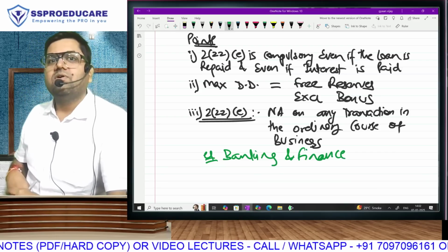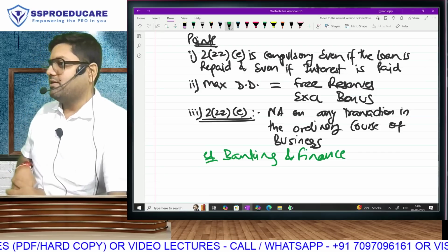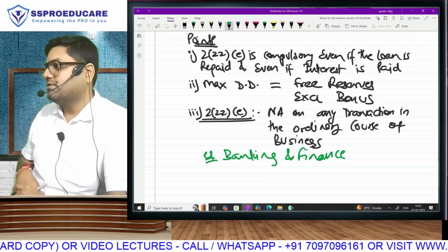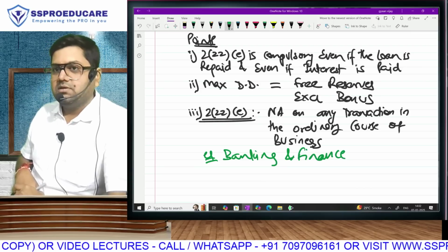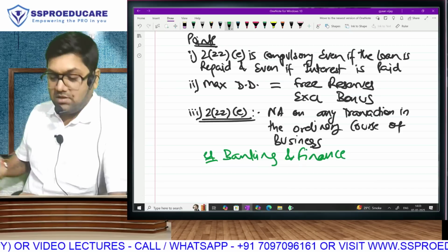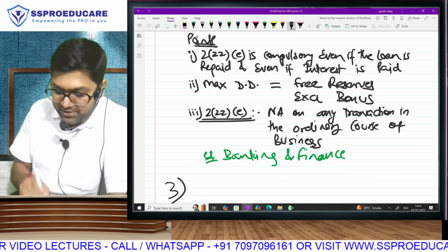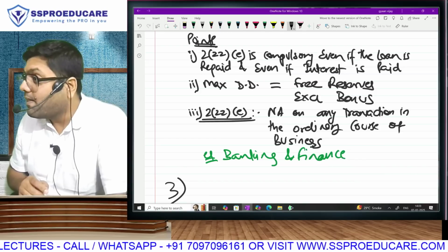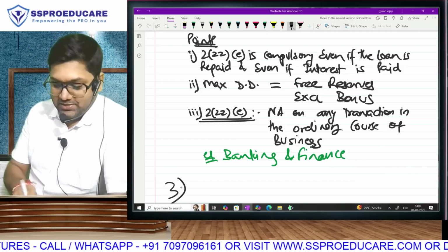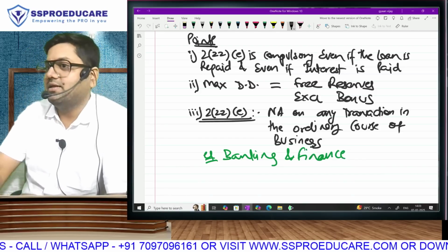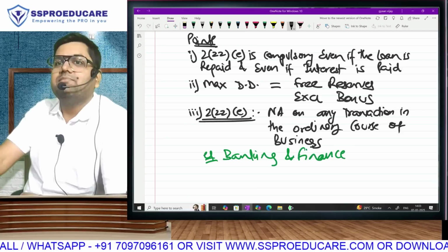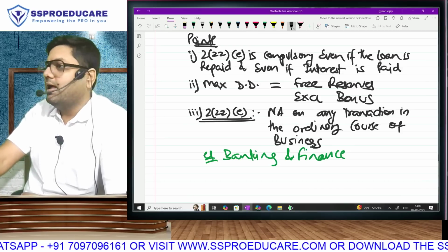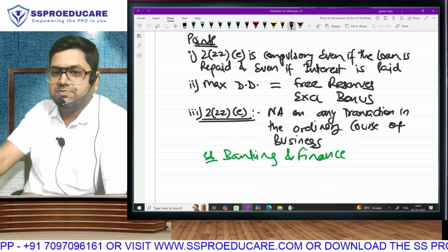Other than this, 222E is going to be mandatory. If it is not in day-to-day business, then 222E is going to be mandatory. Is that clear, everyone? We are done with, I'll tell you what, we'll be starting point 3. Of what? Deemed dividend. Specific items. But still we can't start point 3 because now we have an amendment. So ABCDE done. We have to start with 222F. We'll start that after a break of 10 minutes.